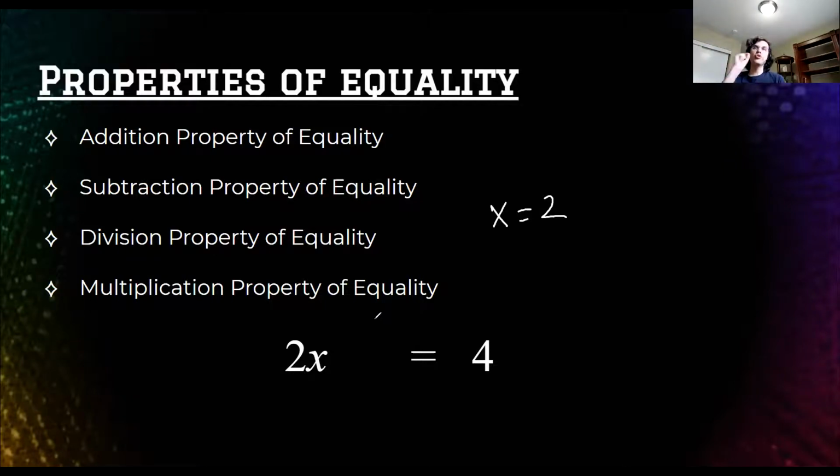No, right? Because we're assuming it. That's the key to a property. We assume it's true, and then we can just use it as if it's true. There's no need to prove that you're allowed to add something to both sides. Now, what if I was to subtract 100 from both sides?